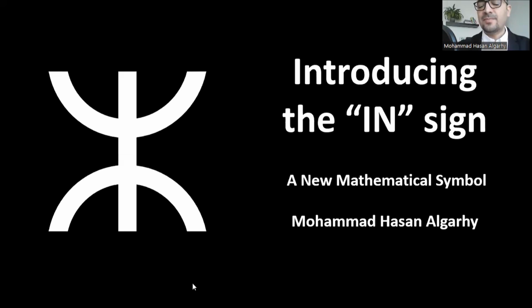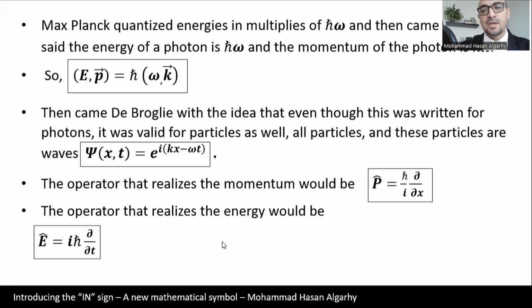Hi, this is Mohammad Hasan Algarhy, and today I'm going to be introducing the in sign, which is a new mathematical symbol. So Max Planck quantized energies in multiples of h bar omega. And then came Einstein, who said the energy of a photon is h bar omega, and the momentum of the photon is h bar k. So E, p equals h bar omega, k.